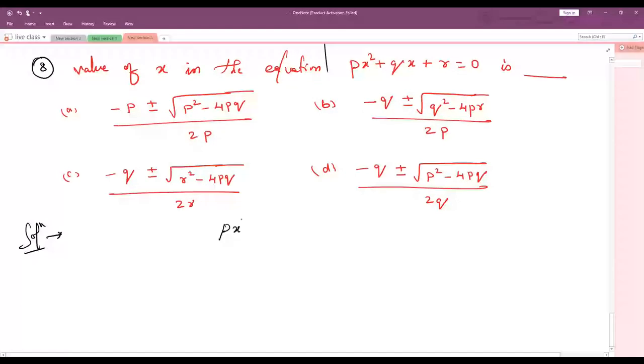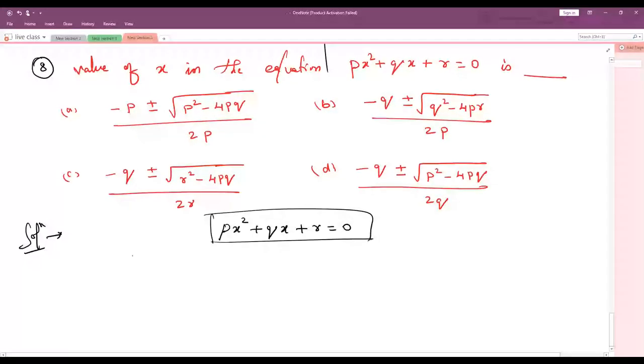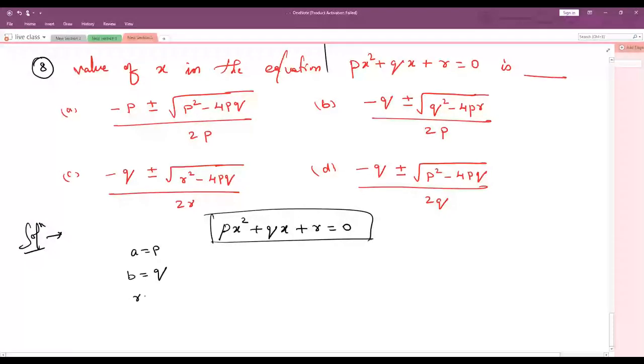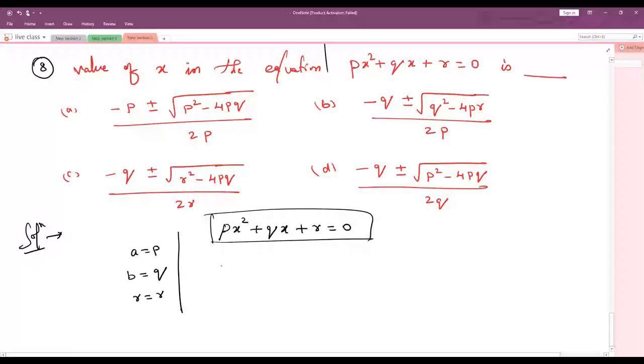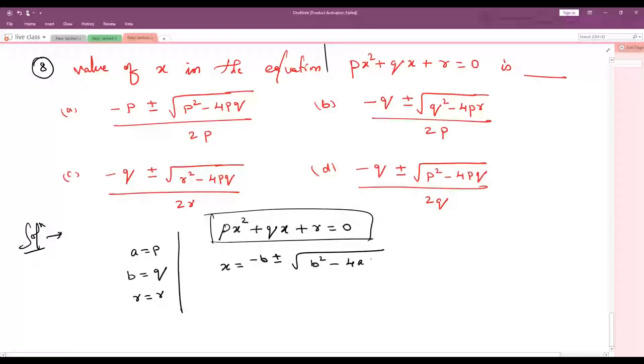Px square plus qx plus r is equals to 0. In this, the value of a is plus p, the value of b is plus q, and the value of c is plus r only. Please mute your mics. Here x is variable, so we write x equals minus b plus or minus root of b square minus 4ac whole divided by 2a. This is our quadratic formula.